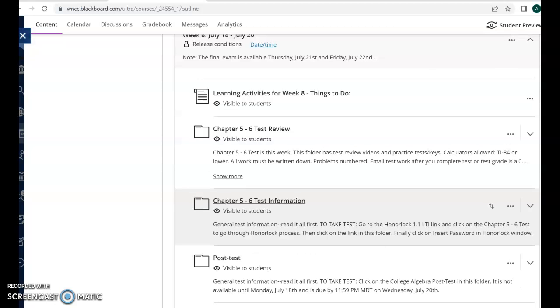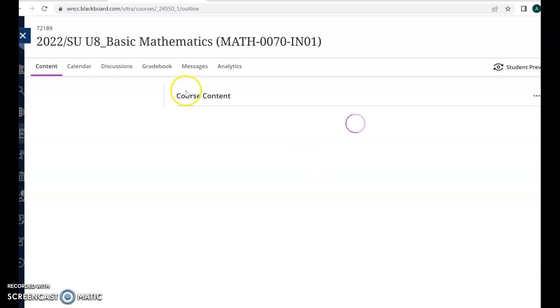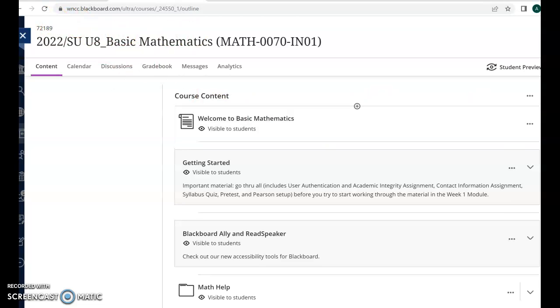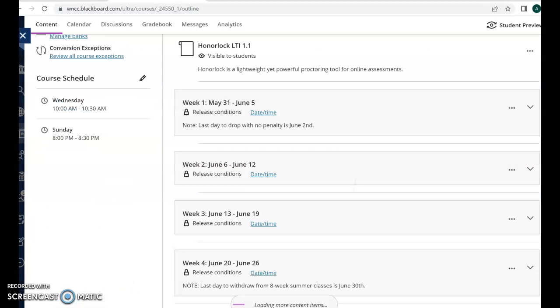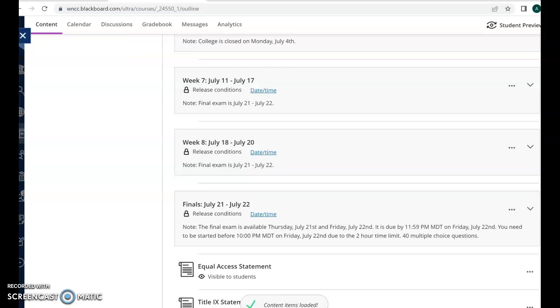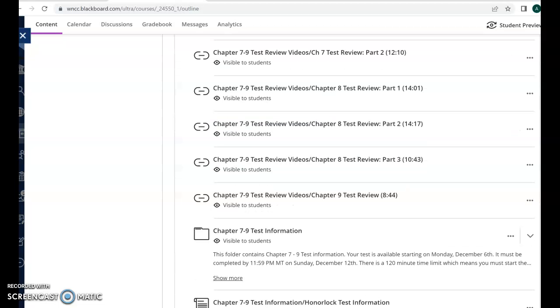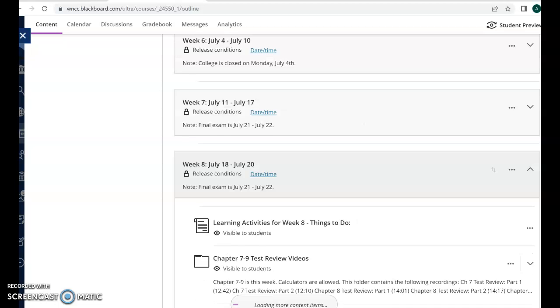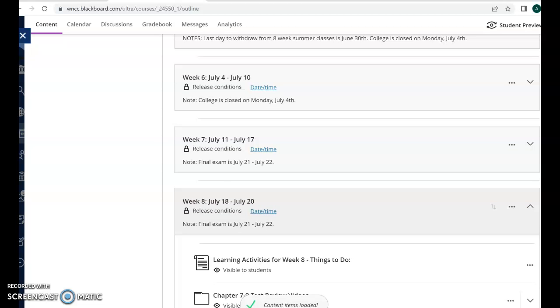And let me just go into one of my other summer courses. This is basic math, and I'll try and just do the same thing, except I'll try and copy it from college algebra, let's say, into this course. On this one, I have not dragged my files in yet. That one's not quite ready, but that's okay.